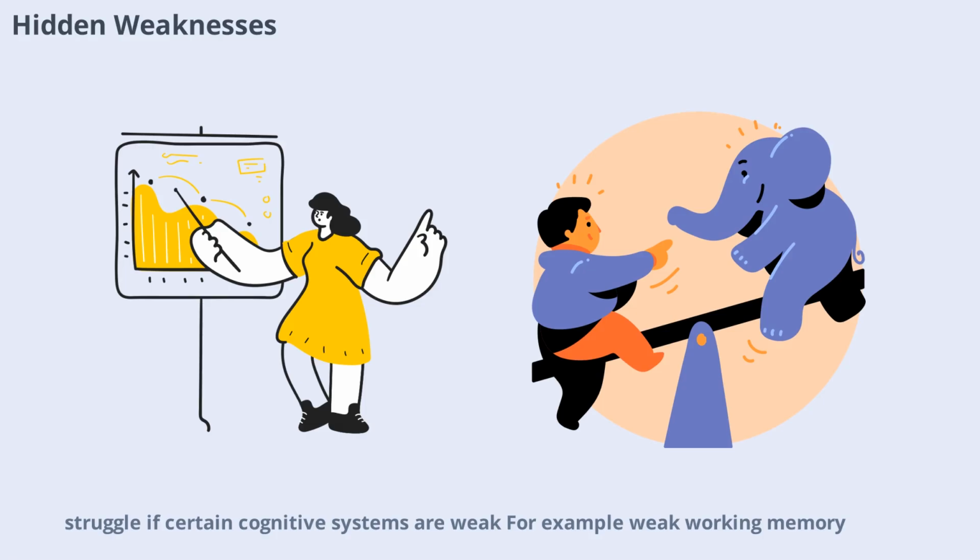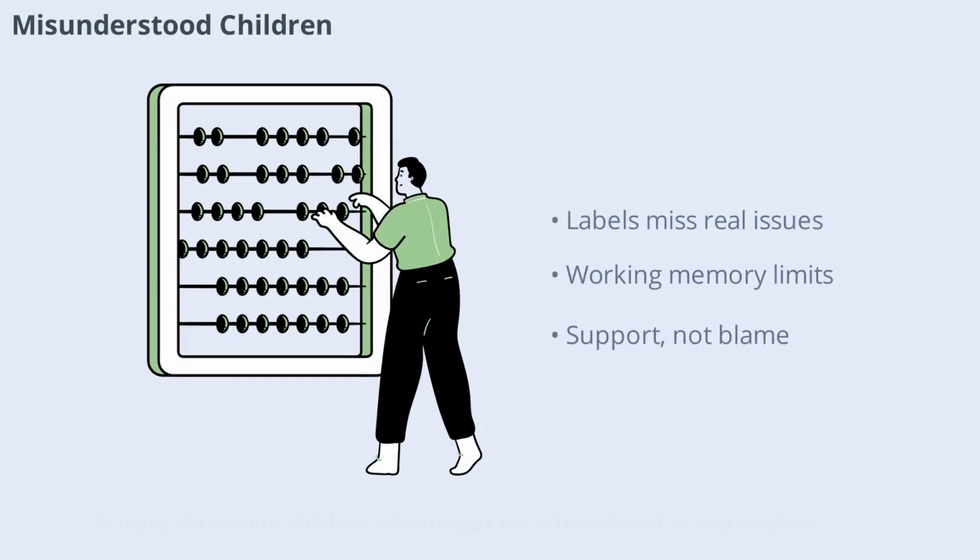For example, weak working memory, poor attention control, slow processing speed, or weak language processing can all make learning difficult. These weaknesses may make a child appear lazy or careless, even when they are trying their best. Educational therapy aims to identify and address these hidden weaknesses, rather than just focusing on surface behaviors. In many classrooms, children who struggle are often labeled as lazy, careless, or not paying attention. But these labels usually miss the real problem.